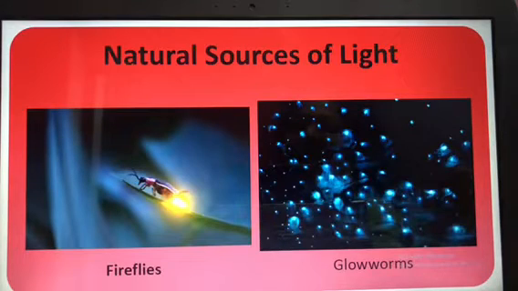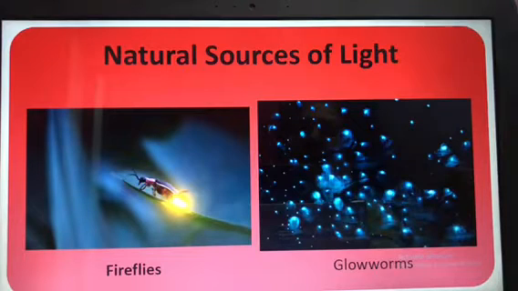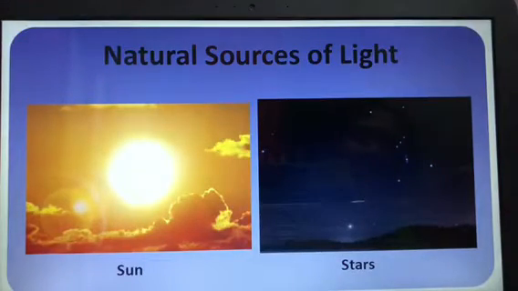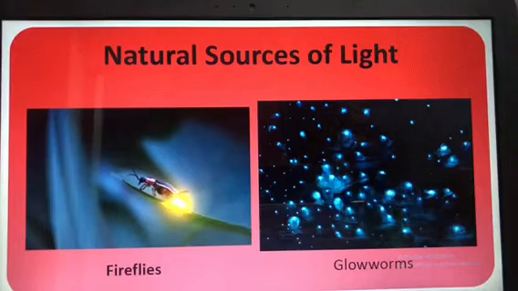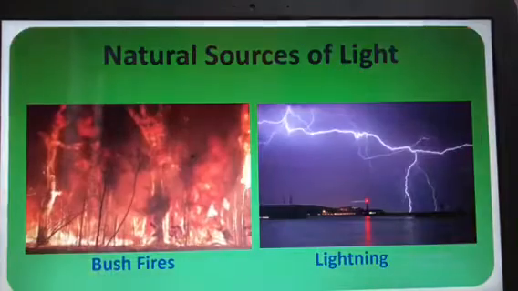Then fireflies, then glowworms. So these are all the natural sources of light. So which all we have studied about the natural sources of light? One is sun, another one is stars, then you have the fireflies, then the glowworms. These are the glowworms which will give the natural light to see the things during the night. Then other than that you have jellyfish, then you have anglerfish. Can you see here in the picture? Yeah. These are also the natural sources of light.